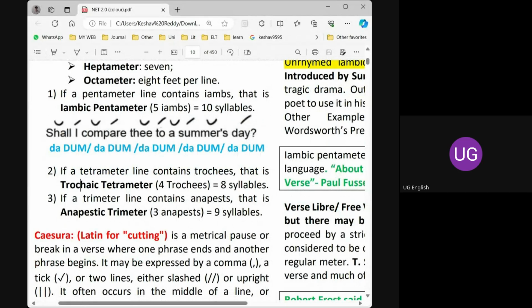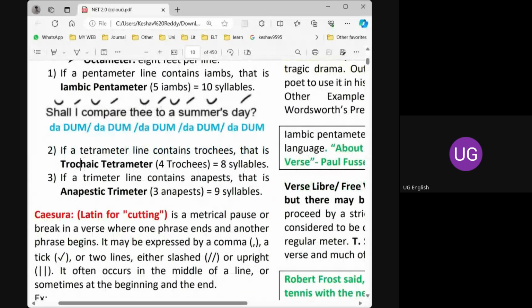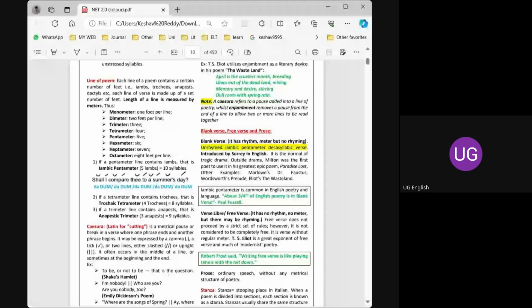Anapestic trimeter. Anapest is nothing but a 3 syllable foot, and tri means 3. So that's why 3 into 3, that is a 9 syllable line. Yes. This is just some background about a line of a poem, how to scan the line. Why I am discussing this, you will come to know in the next example, and I will give you one more example to understand this better.